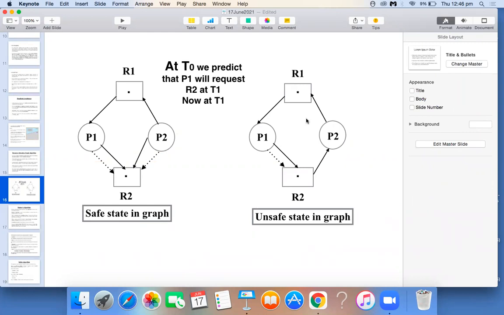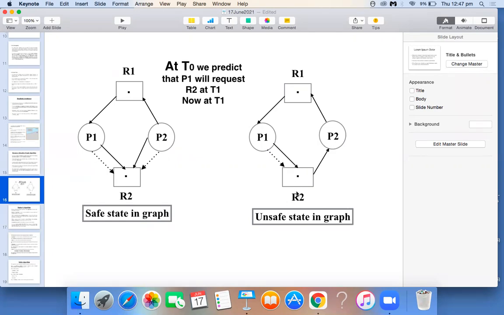Yes, sir. Yes, right? So whenever there is a cycle formation in the graph, it indicates what? It says the system is in a deadlock state. So whenever a system is in deadlock state, we can say it is an unsafe state. That's why the graph is saying that the system is in an unsafe state. Clear with this? So whenever a system is in an unsafe state, what do we do? We will not assign this resource.